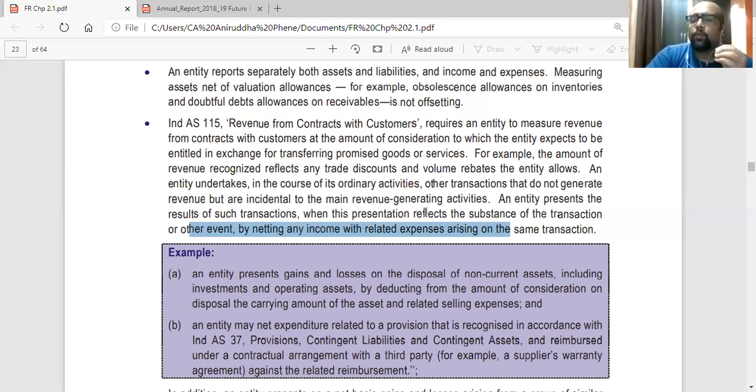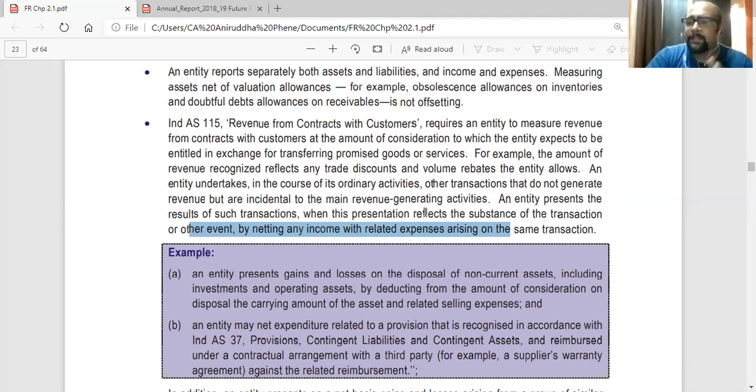So basically, you are presenting transactions to reflect the substance. The car manufacturer created a provision of 5 lakhs, but he is going to get reimbursed 4 lakhs. So the investors or the users of the statement should know his actual expense is only 1 lakh. That is why you have to offset.